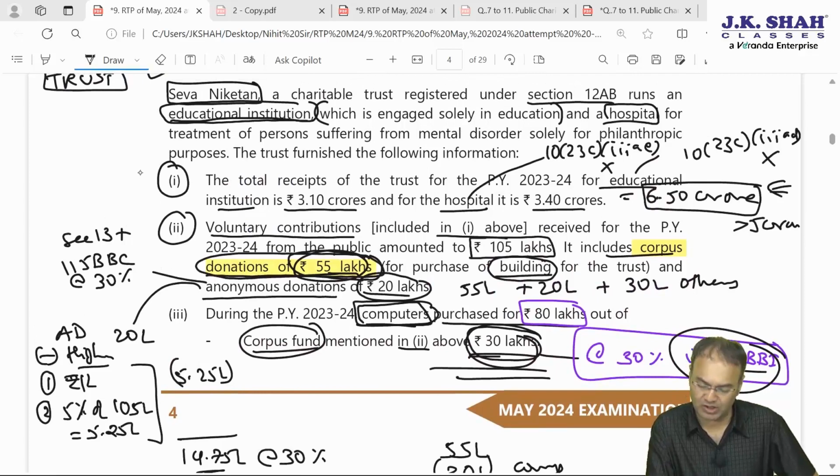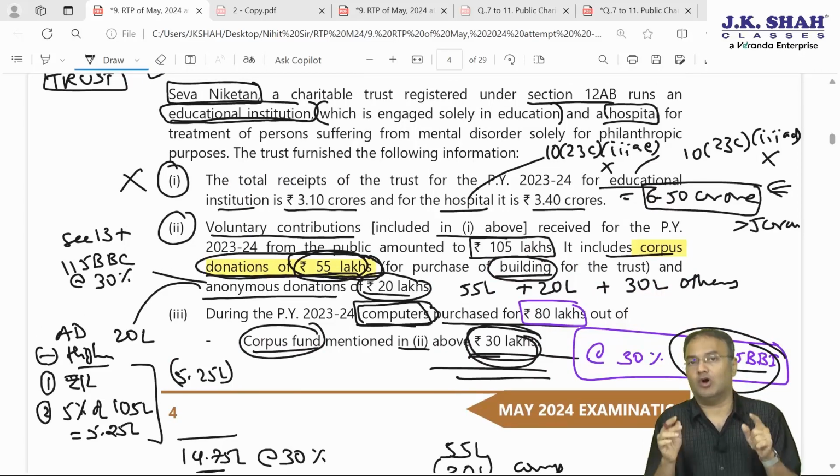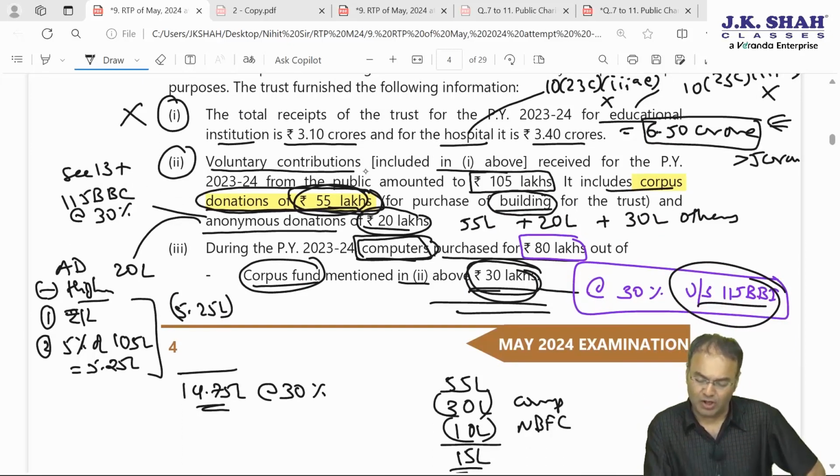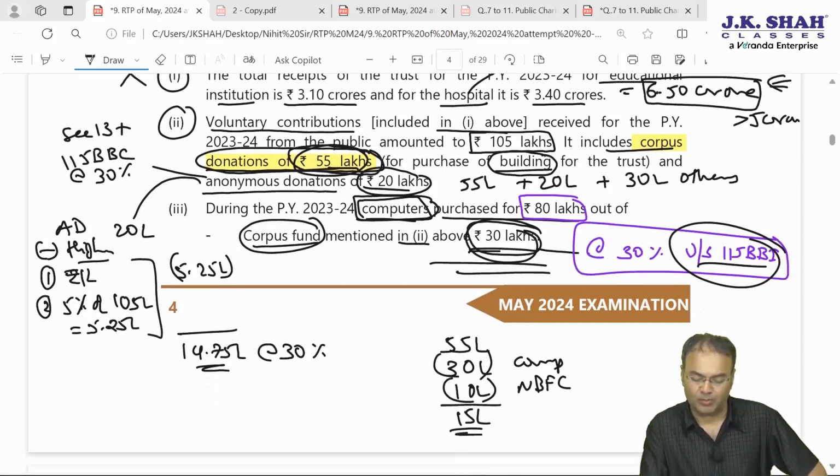Okay, so first point, there is no application of income. It talks about receipts 3.10 crore and 3.4 crore totaling to 6.5 crore. Then voluntary contributions included in one is 105 lakh. Out of that, corpus is 55 and anonymous donation is 20. Here also there is no application of income. Then third point onwards there is application of income.